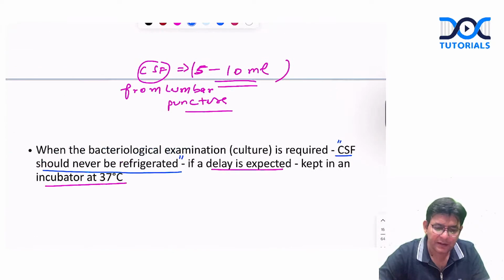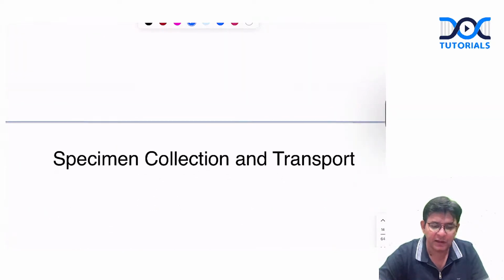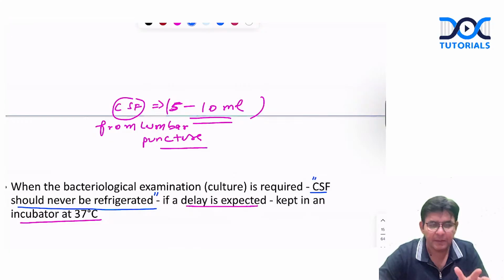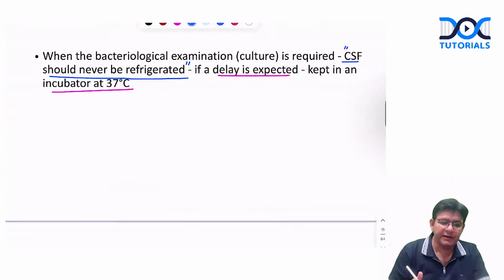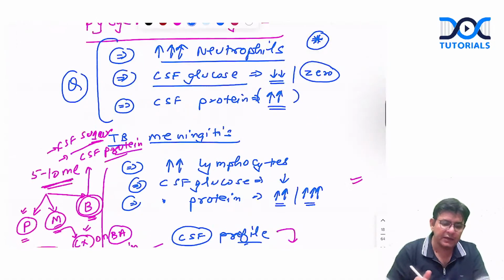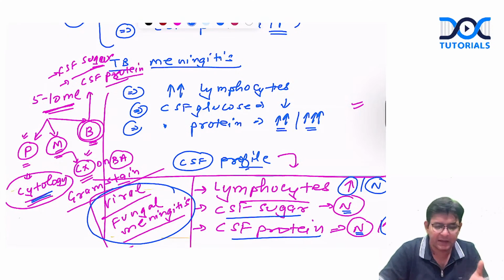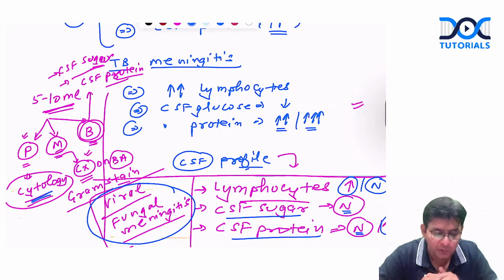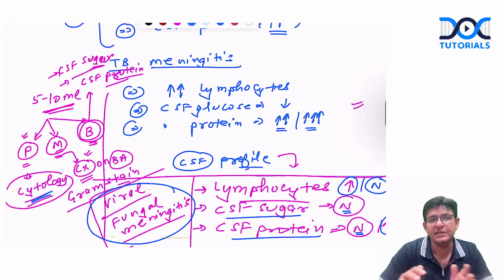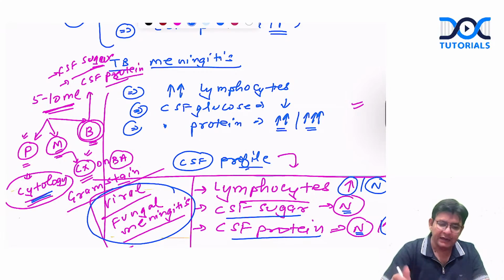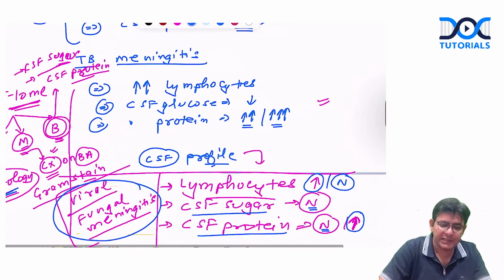Then we talked about collection by lumbar puncture. Hardly 5 to 10 ml comes, and this is to be divided into three parts, for pathology, microbiology, and biochemistry. Thereby you do cytology, culture, and biochemistry, that is CSF sugar and CSF proteins.